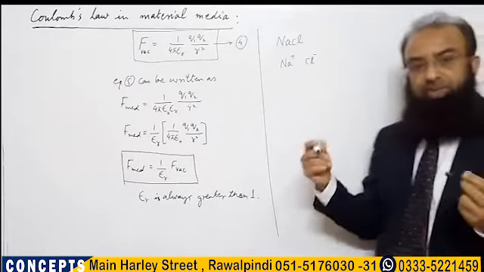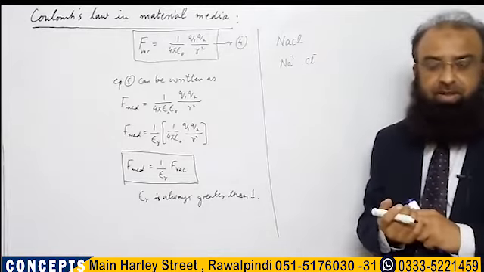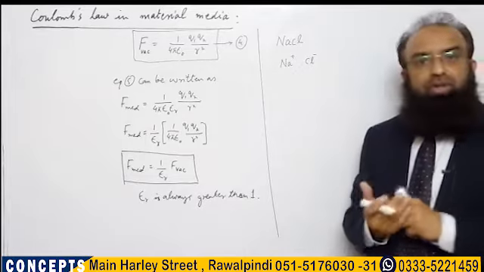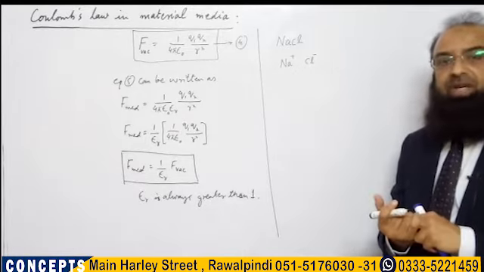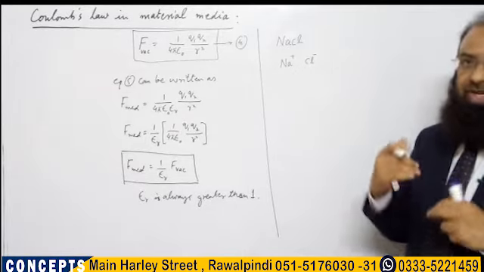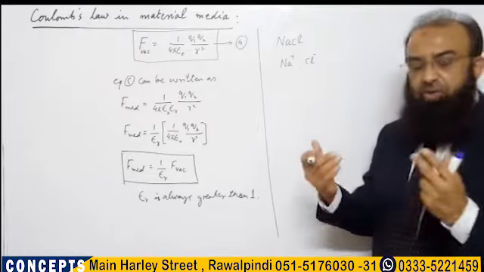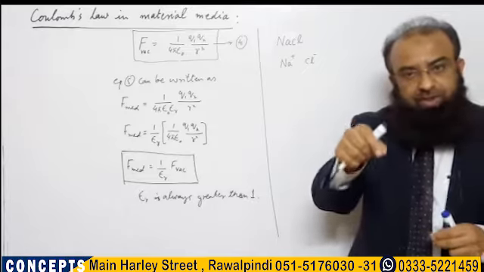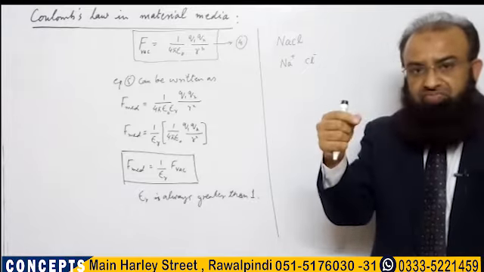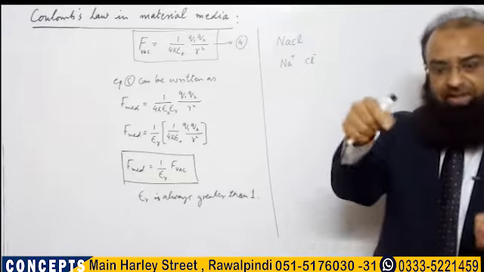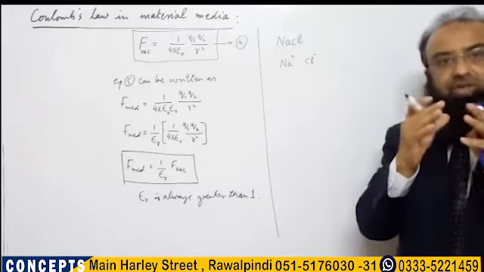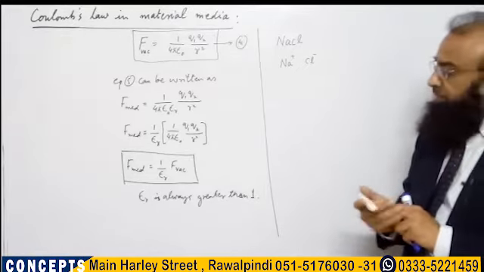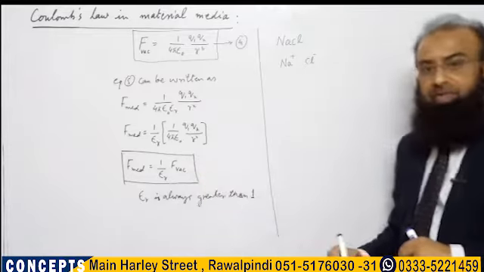This is because of the permittivity of water. The dielectric constant for water is approximately 81, which is about 80 times greater than air or vacuum. So when we add sodium chloride, that is salt, to water, that salt dissolves because of this relative permittivity.